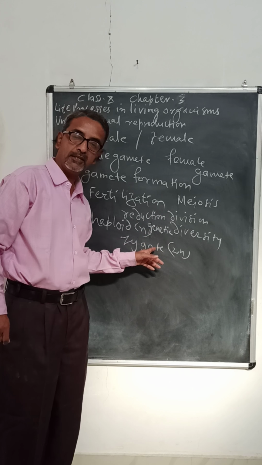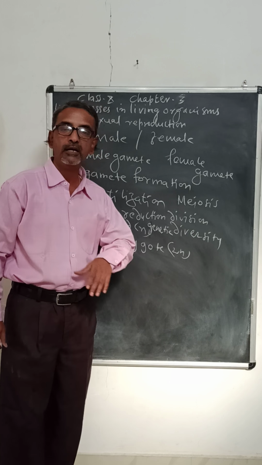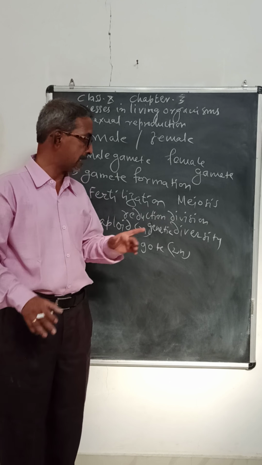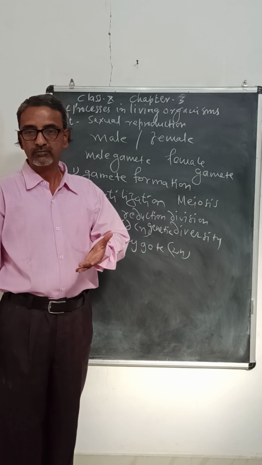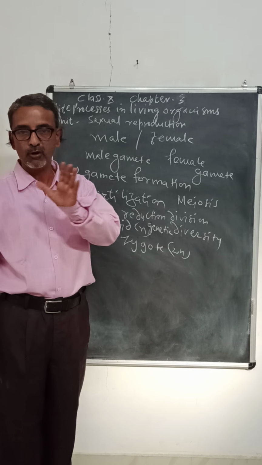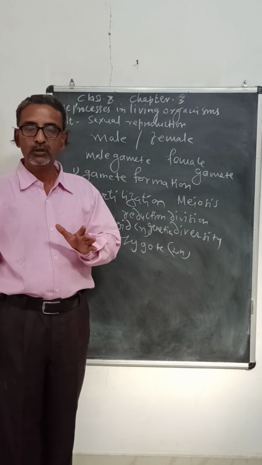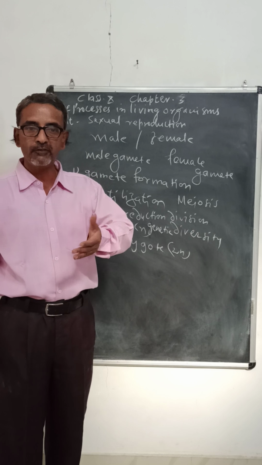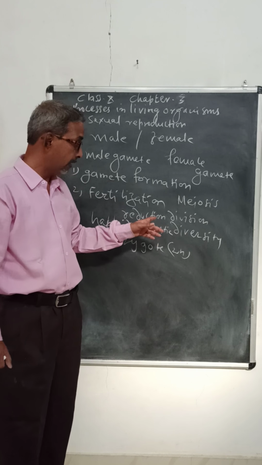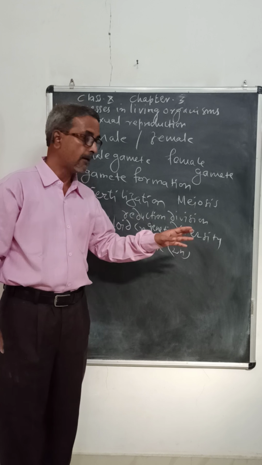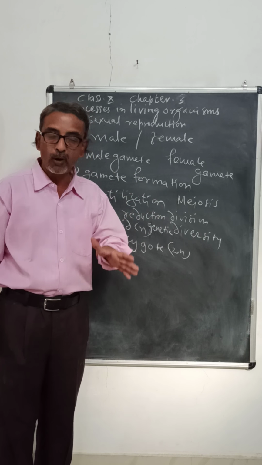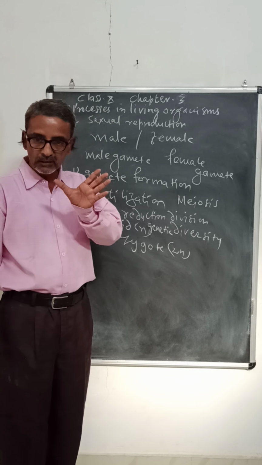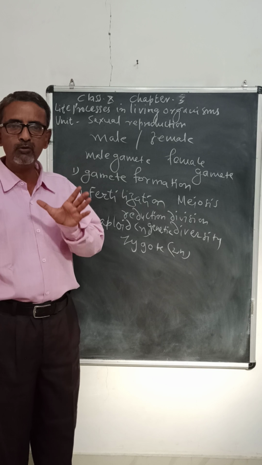So sexual reproduction results in genetic diversity or variation, due to which the individual formed by sexual reproduction can withstand adverse atmosphere or surroundings, and they are also saved from extinction. म्हणजे ज्या नवीन प्रजाती तयार होतात त्या एक्सटिंक्शन किंवा नामशेष होणे यापासून वाचतात. That is the benefit of what is called sexual reproduction. So that is general information about sexual reproduction.